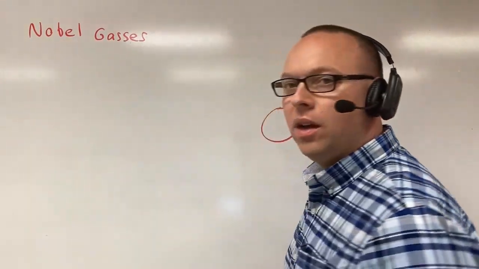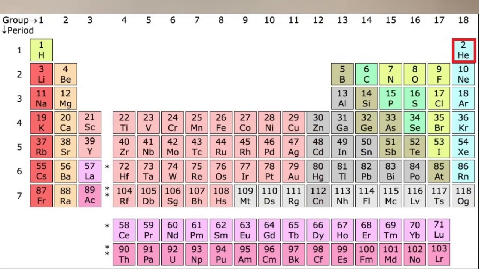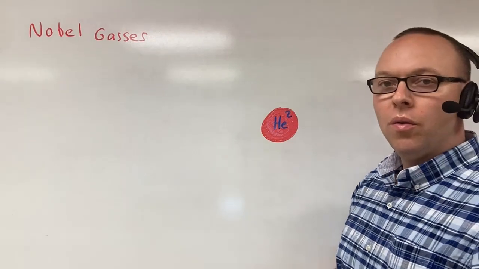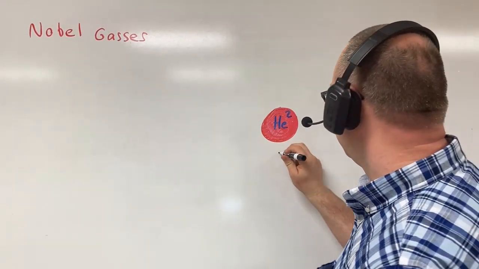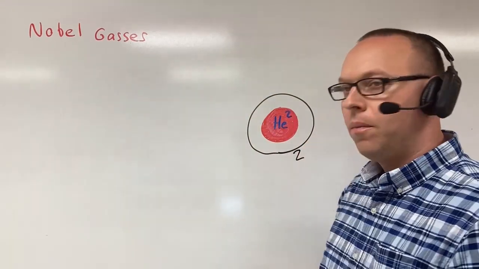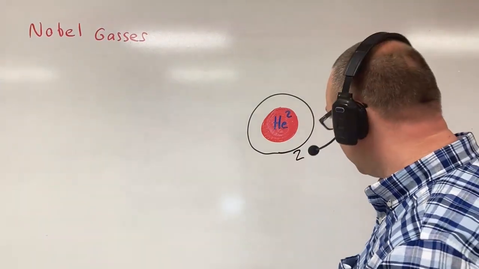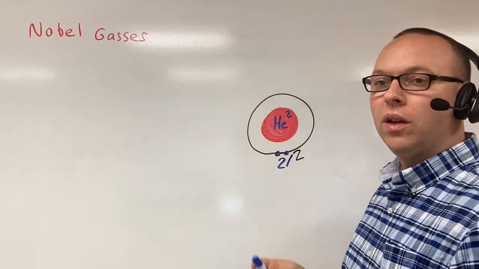The first one is going to be helium. So when we look at our periodic table of elements, we find helium has an atomic number of 2. Here's our atomic number, and this is saying we have 2 protons. So what happens is we're going to have 2 electrons. And so this first shell right here can only hold 2 electrons. Well, how many electrons do I have? 2. So it's going to work out just perfect. And so this shell is going to be totally full with 2 electrons right there.